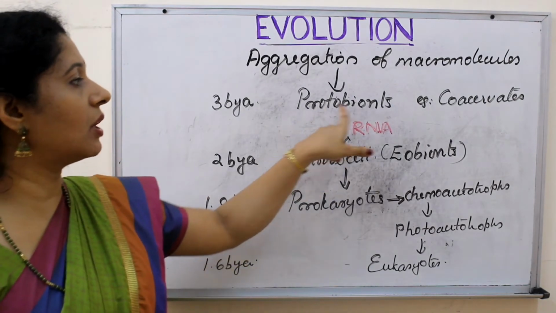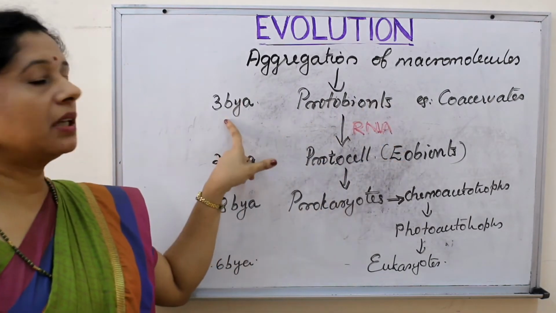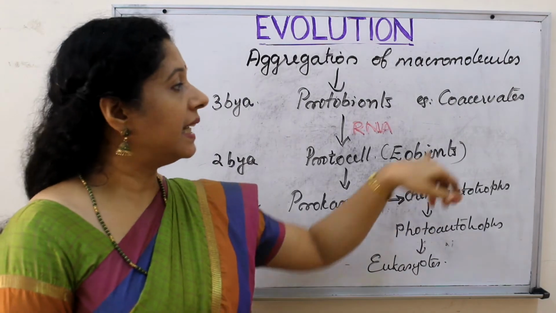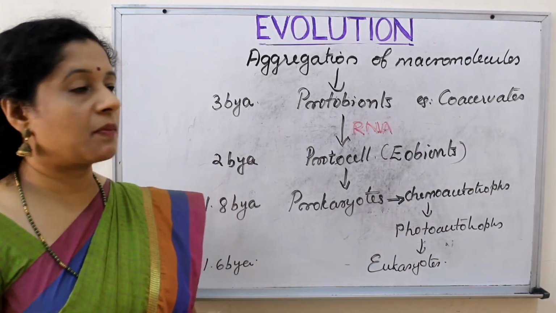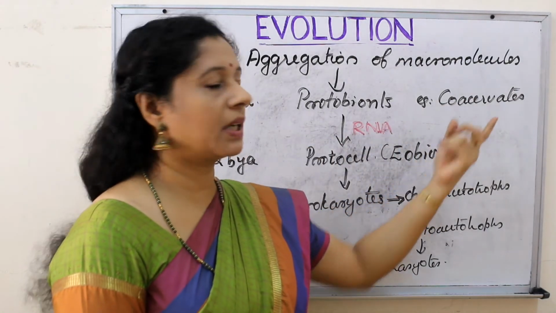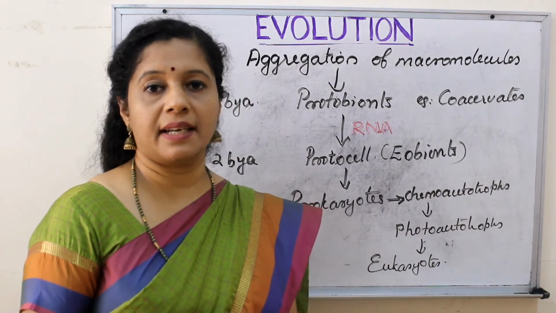Non-cellular form of life is called a protobion, which actually formed 3 billion years ago only. Then different types of protobions are explained. Oparin made one or suggested one called a coacervate. Different scientists gave different names.